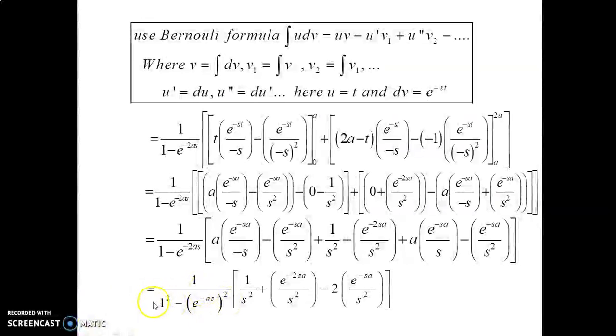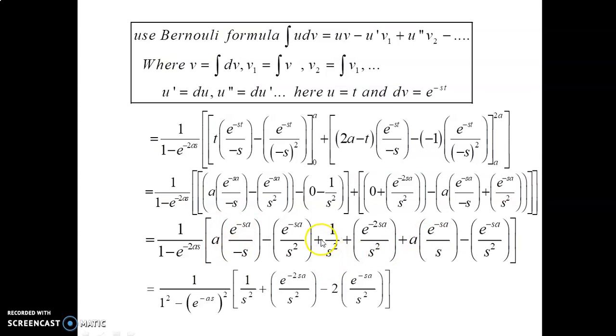Here this term can be written as a square minus b square form. That is 1 divided by 1 square minus e power minus sa the whole square into here a plus a into e power minus sa divided by minus s, this term, and plus a into e power minus sa divided by s. This is plus term, this is minus term, so cancel that.